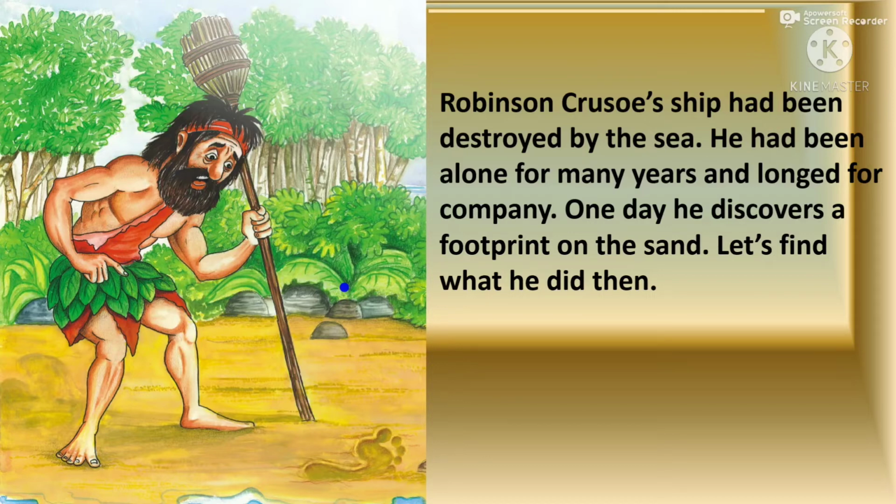So Robinson Crusoe was traveling using his ship on the sea path. And what happened once his ship was destroyed, and he had been alone for many years and longed for company. Longed means he was trying to make company. He was searching for other people to stay with him, but no one is there.